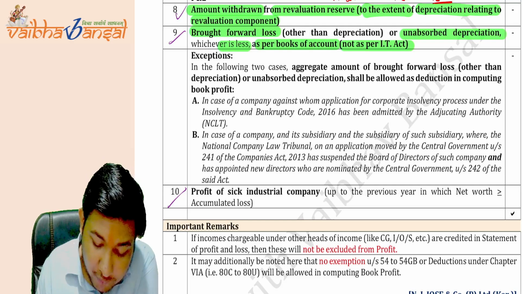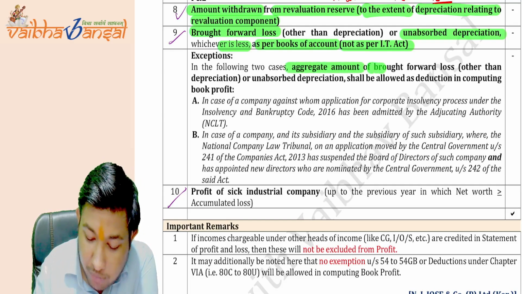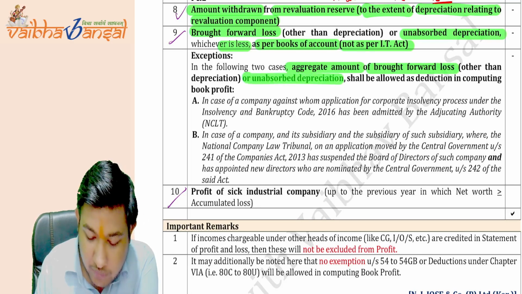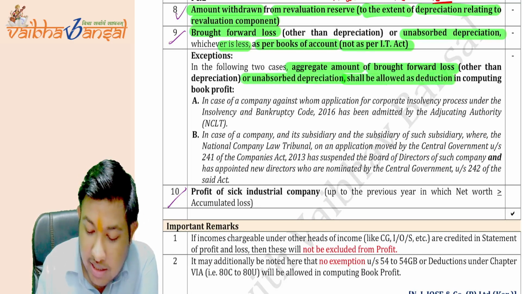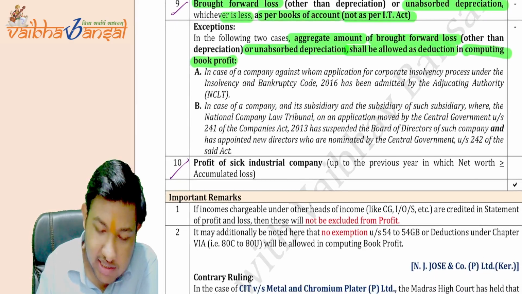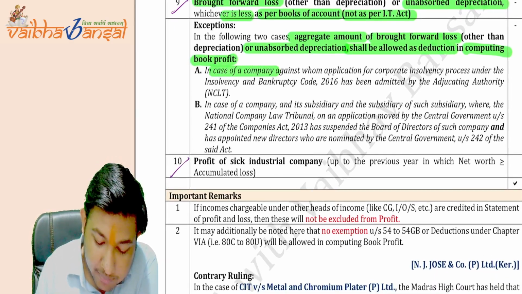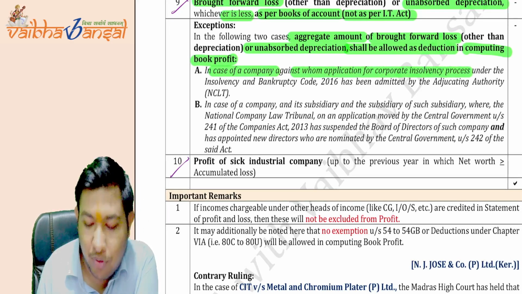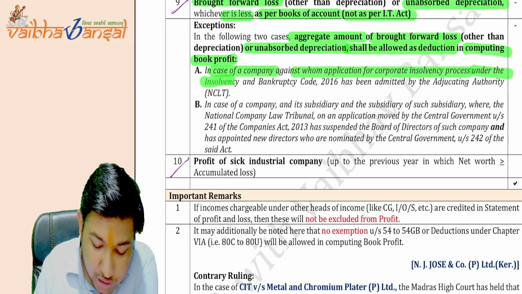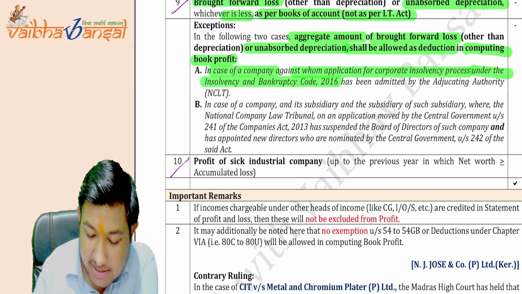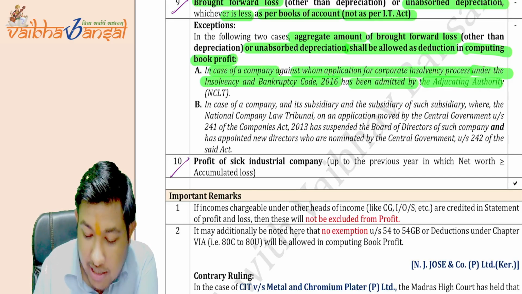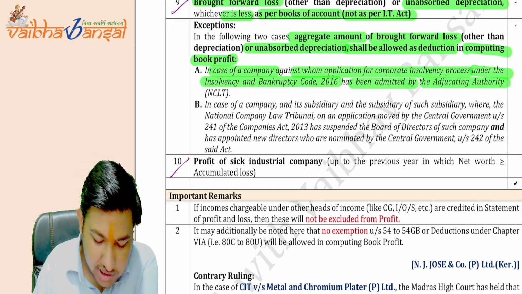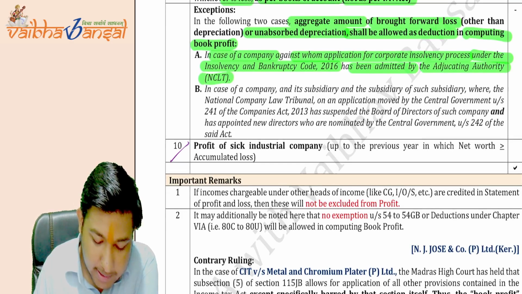See, in the following cases, the aggregate amount of brought forward loss or unabsorbed depreciation shall be allowed as deduction in computing the book profit. What are these 2 points? In case of the company against whom an application for CIRP, the corporate insolvency resolution process under the Insolvency and Bankruptcy Code 2016, has been admitted by the adjudicating authority, that is NCLT. Okay, now point number B.